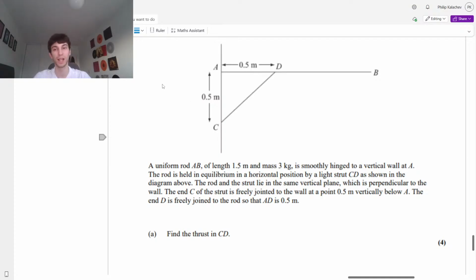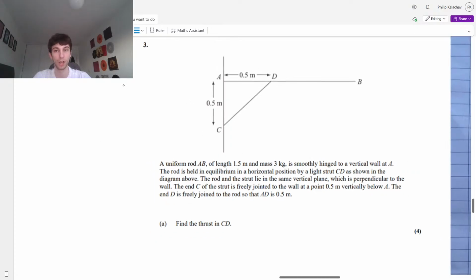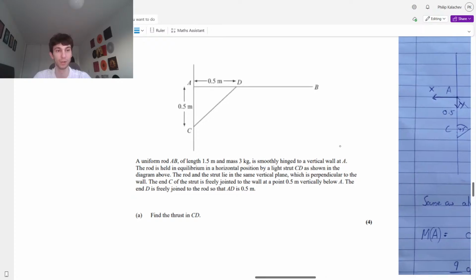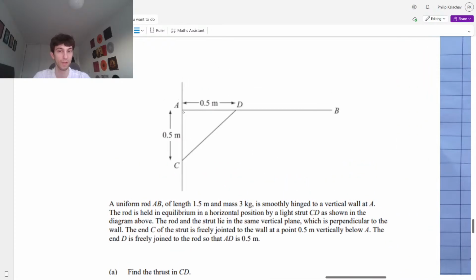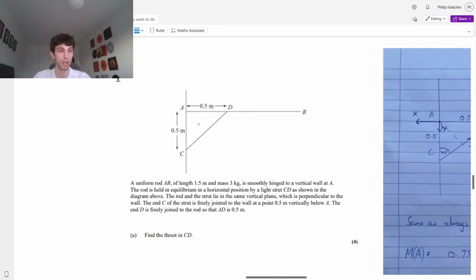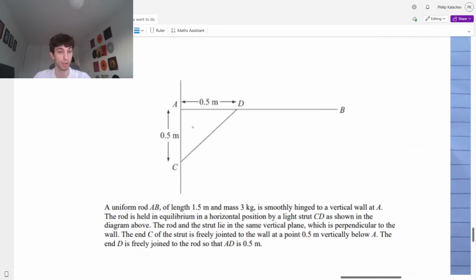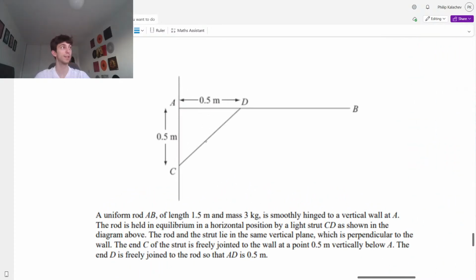Hardest part of this question, guys. Let's put on all the forces onto our force diagram. You know I'm gonna have to do it with it already filled in, but let's go. So we have a smooth wall. However, it is a hinge. When we have a hinge, it doesn't matter whether there's friction or not. If it's a hinge, there is going to be that vertical component and there is going to be a horizontal component.